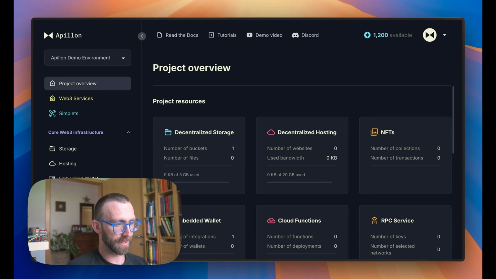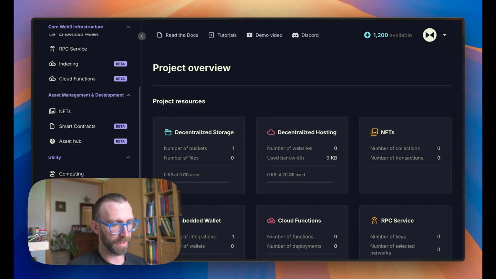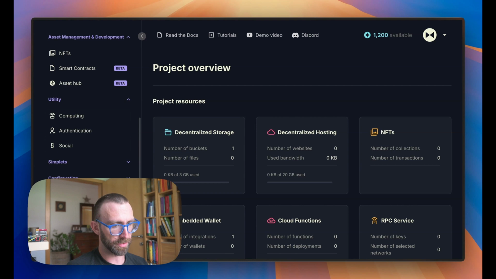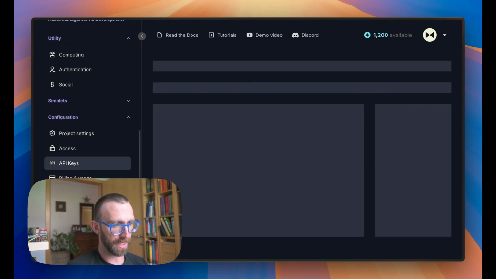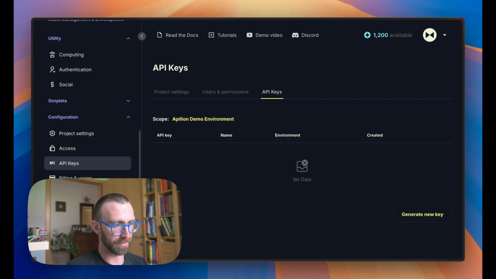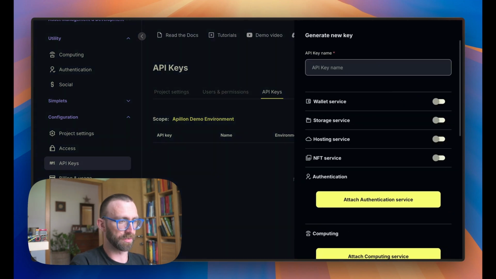One thing that we need is an Apillon account. And once the account is created, I'm going to scroll down and I'm going to go to configuration. I'm going to go to API keys, and I'll create a new key for myself. By clicking generate new key, I will have to give this API key a name. And just for the sake of this demo, let's call it Claude LLM.